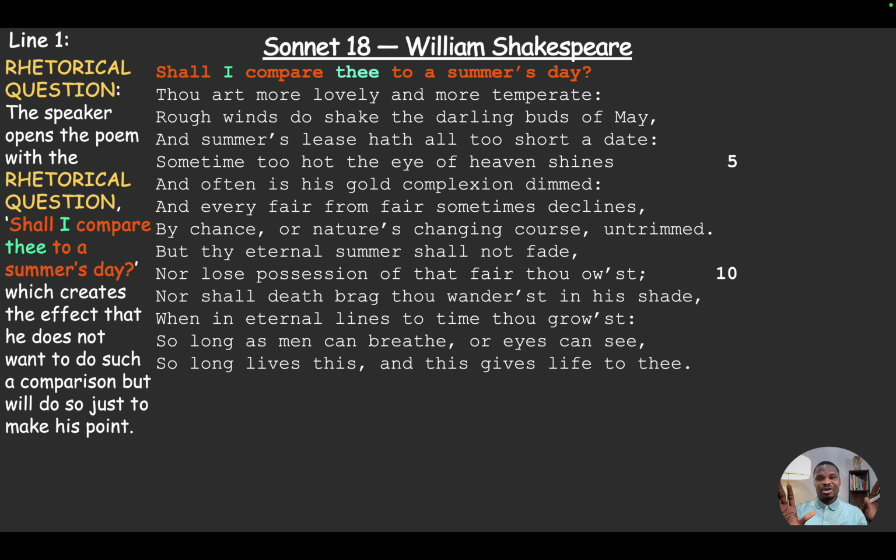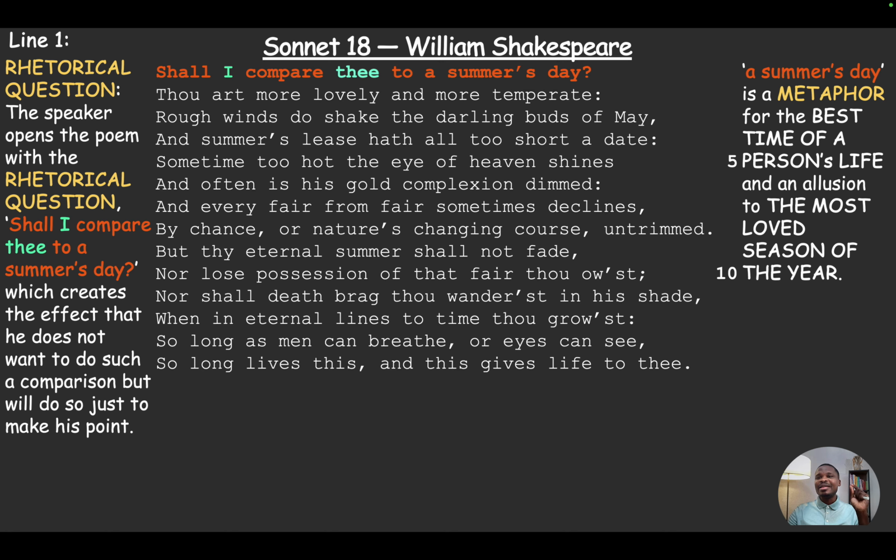Now, the first thing I want you to note is the opening with a rhetorical question. I have a sample essay on this, you can look at it, like I said. But the poem starts with a rhetorical question. So the speaker opens the poem with a rhetorical question: shall I compare thee to a summer's day? Which creates the effect that he does not want to do such a comparison, but he will do it just to make his point. Now, we do not hear from his love interest or his lover. She does not respond. So it's a rhetorical question. I don't think he wants to do it, but then he goes on to do it after all.